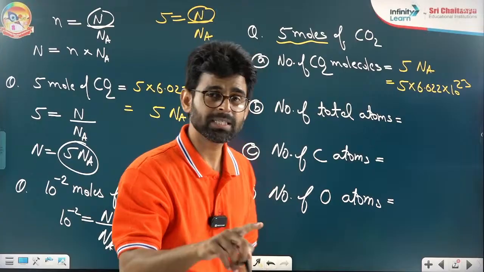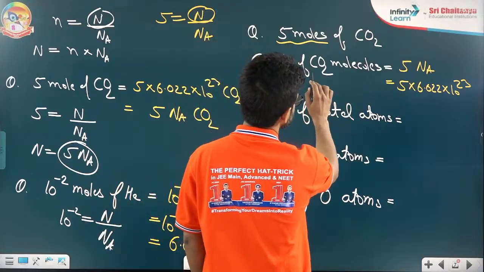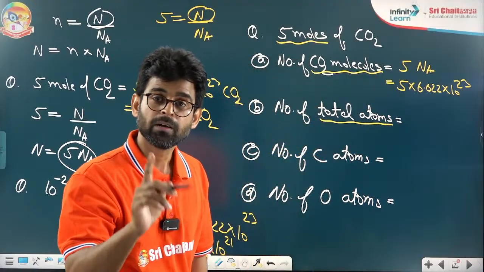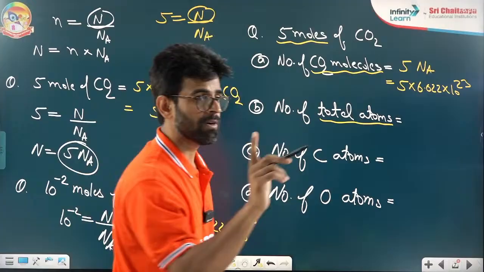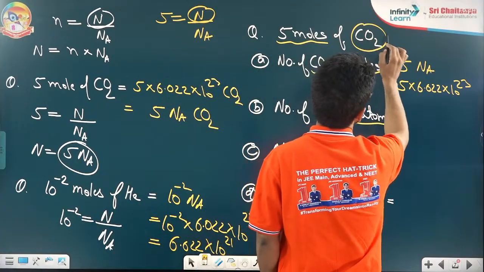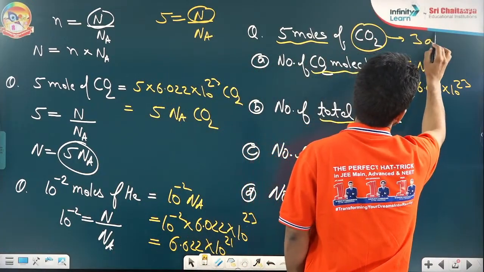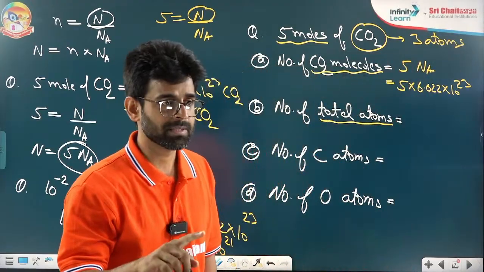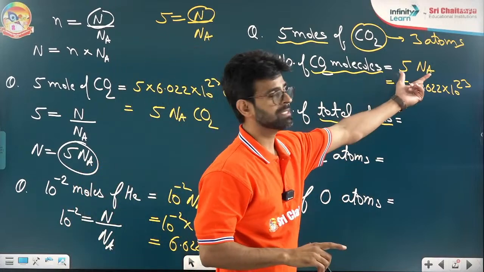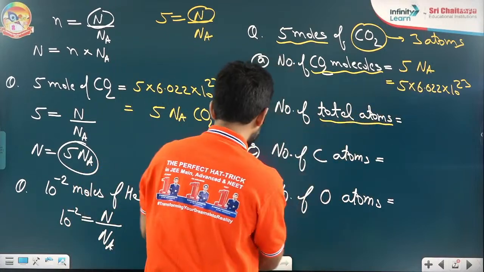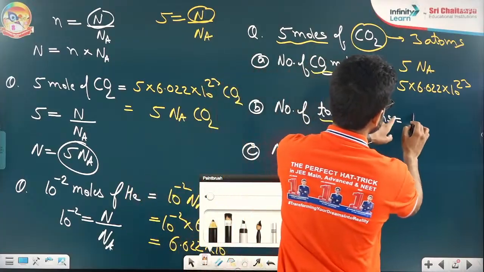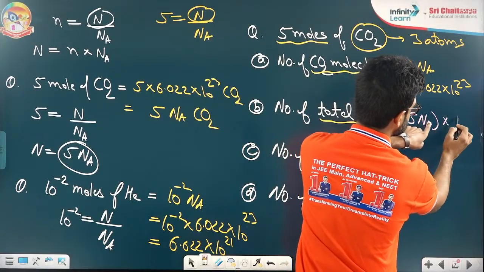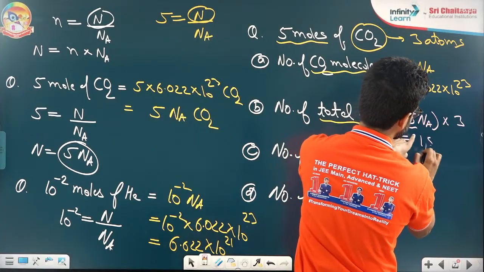Now the next question: I'm asking for total atoms. In the last one I was asking for CO2 molecules. Now I'm asking for total atoms. One molecule of CO2 has how many atoms? Tell me, beta, how many? 3 atoms, right? It has 3 atoms. So that many molecules will have how many atoms? Be careful. I have 5 Na molecules. Every molecule has 3 atoms, right? Total how many atoms are coming? 15 Na.